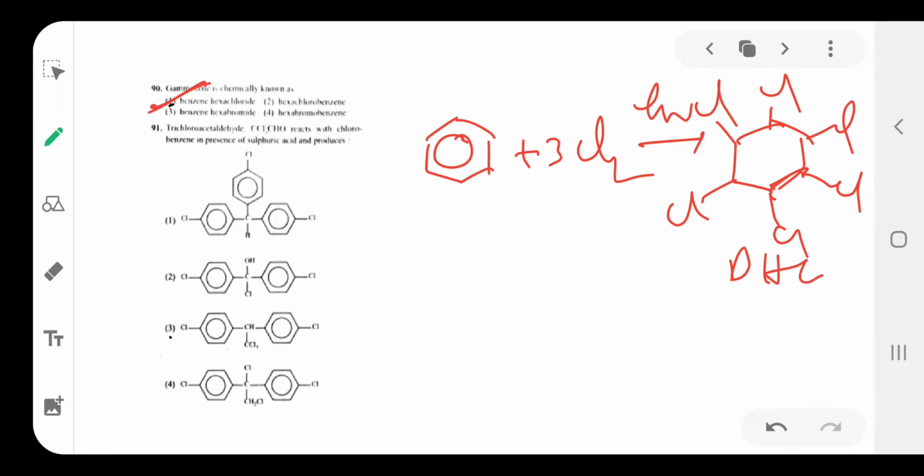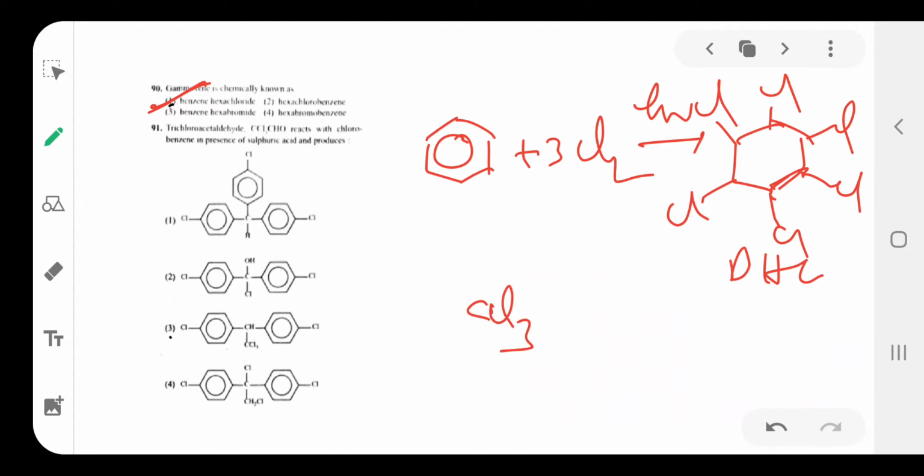Option 1 is the Gammexane structure. Then the next one is DDT, trichloroacetaldehyde reacting with chlorobenzene in the presence of sulfuric acid to form DDT.